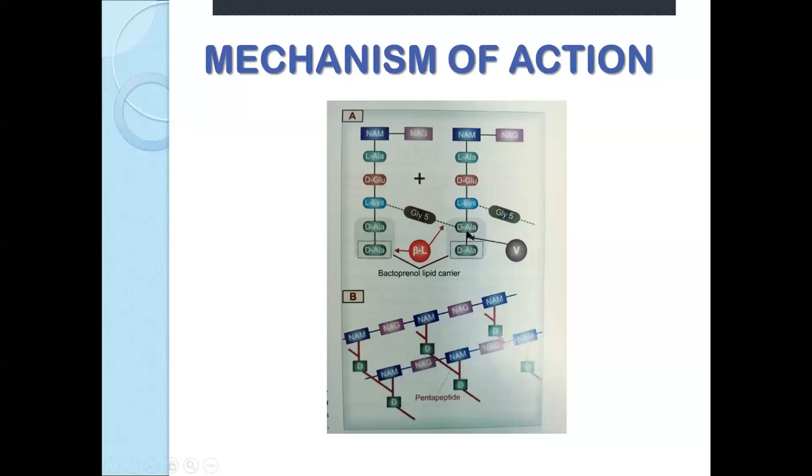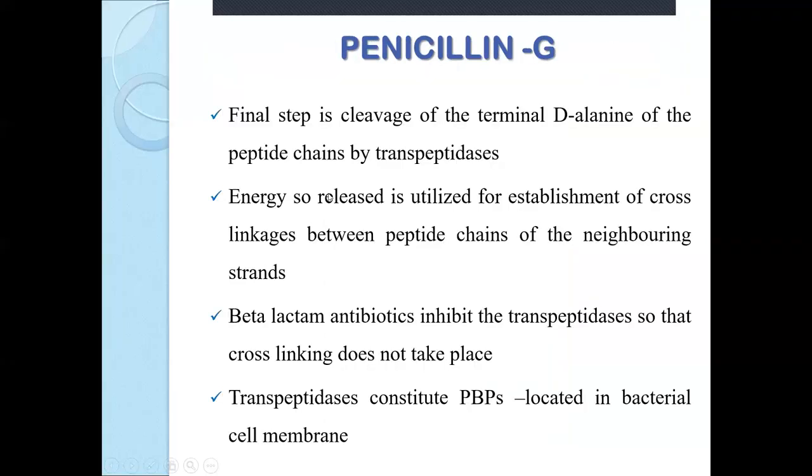One unit is attached to another unit. In this manner, units are attached, because attachment is necessary for cross-linking of the cell wall. So what happens is, as shown in that diagram, the final stage is removal or cleavage of the terminal D-alanine residue by the enzyme transpeptidase. During this process, energy is released, and that energy is utilized for establishment of cross-linkages between peptide chains of neighboring strands. Now this is important because this is responsible for cross-linkages and giving strength to the cell wall.